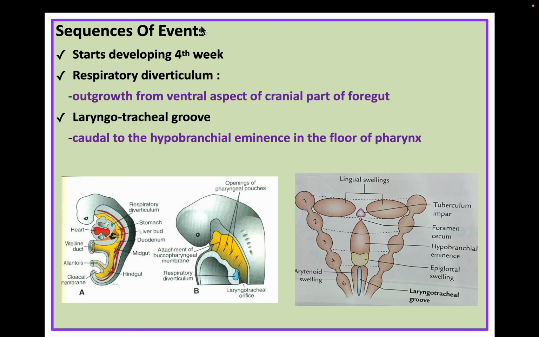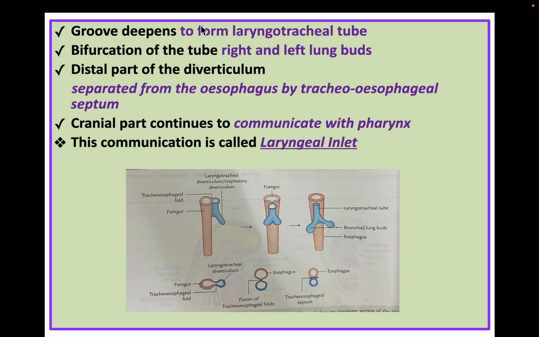Now, the sequence of events in this development is as follows. It starts developing in the fourth week. At the fourth week, the respiratory diverticulum, an outgrowth from the ventral aspect of the cranial part of the foregut, arises. Then a laryngotracheal groove, which is caudal to the hypobranchial eminence in the floor of the pharynx, appears. Now this groove deepens to form the laryngotracheal tube, you can see here. Then bifurcation of the tube happens into right and left lung buds.